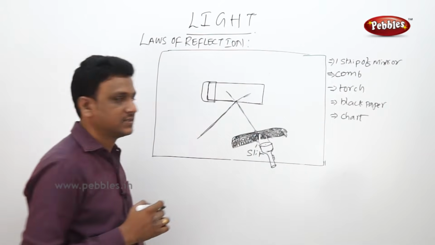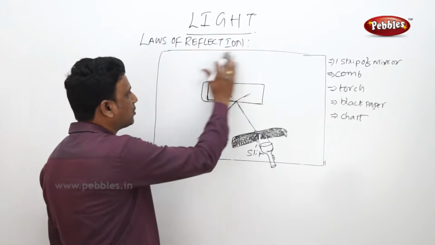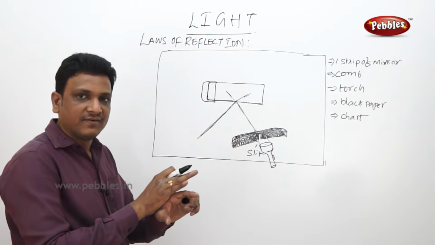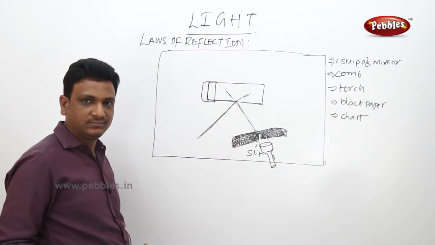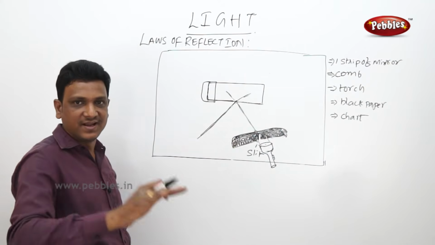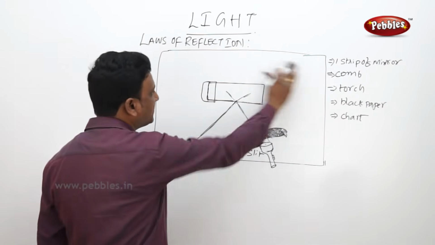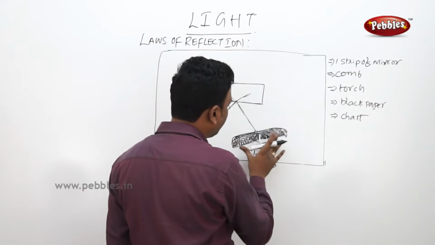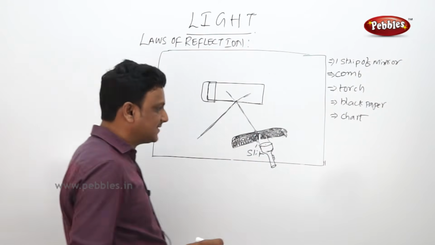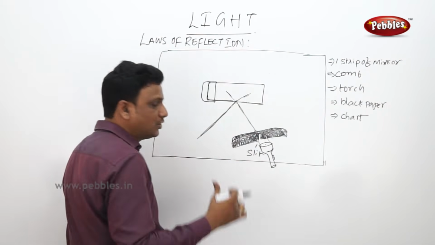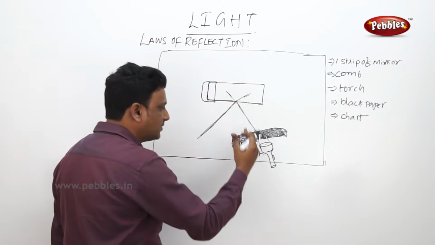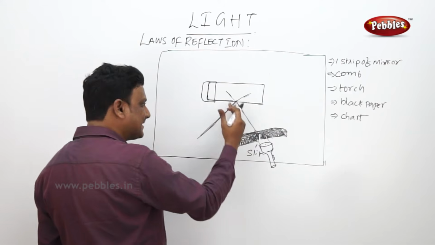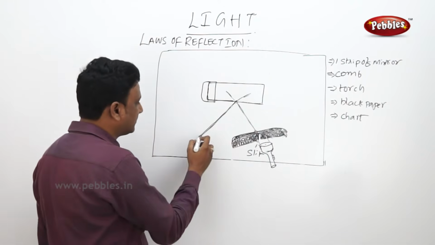This is the reflection. You can see the reflection on the chart. You placed a white chart on a table, on a flat surface. It should not have ups and downs. Even. So on the even surface, you placed a chart. There you kept a mirror. There you kept a comb which is completely covered except one slit. And here you placed a torchlight through which you focused the source of light. So the light ray, that means a small beam of light, goes through the slit and hits the mirror. It makes a reflection.